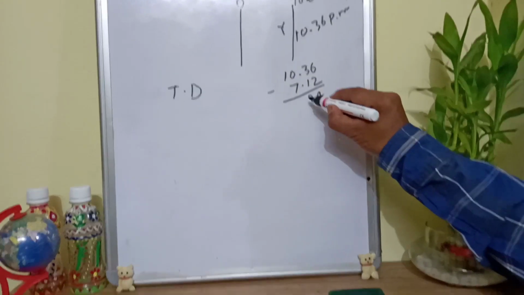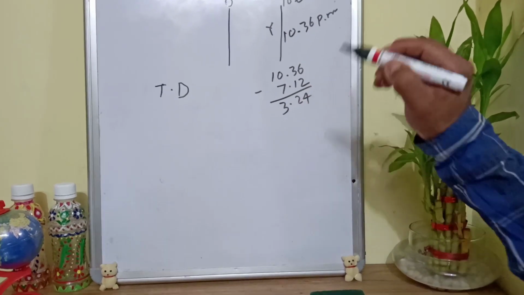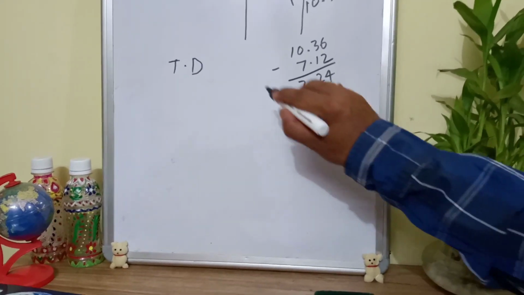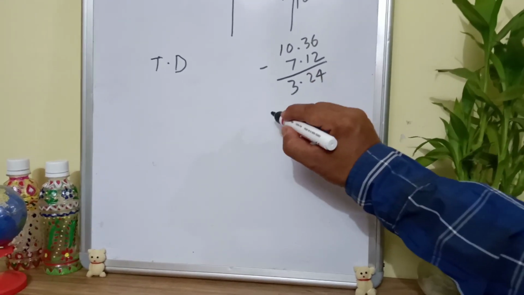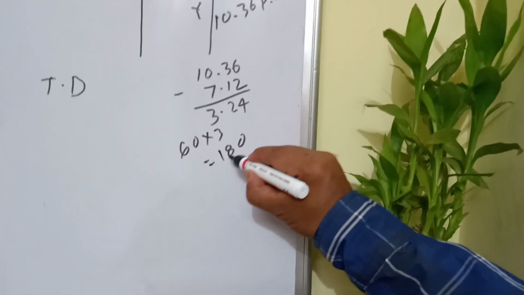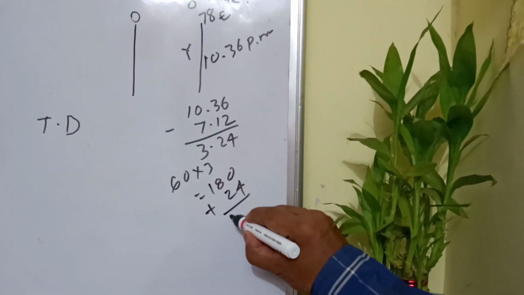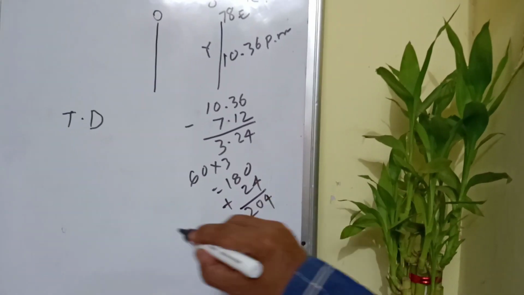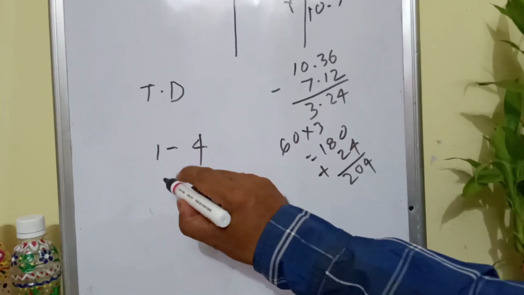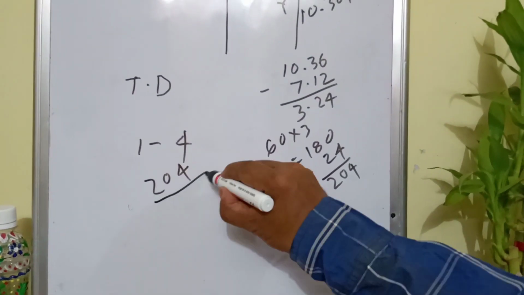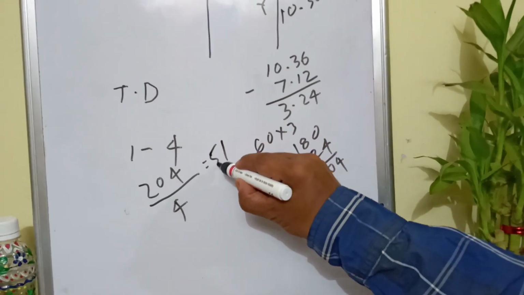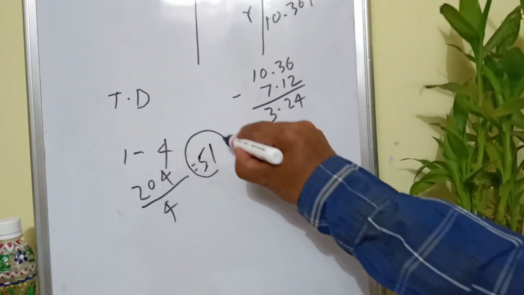3 hours 24 minutes. Clear? 3 hours 24 minutes, and now convert into total minutes form. 3 hours means 60 into 3, 180 plus 24, so total 204. And you know, Earth covers one longitude in 4 minutes. In 204 minutes, Earth can cover 204 by 4, 51. So we get total 51 longitudinal gap.